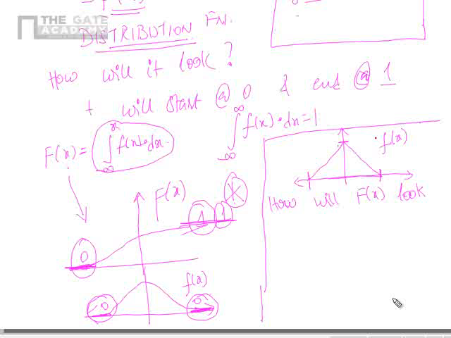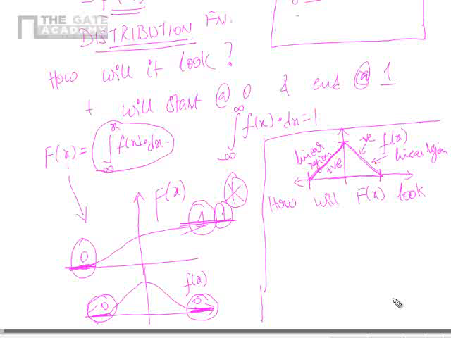Now, see, this is a linear region having a positive slope. This is a linear region having a negative slope. This is a straight line, that means linear region, correct? Here the slope is positive because the function is rising. Here the slope is negative, correct? And what is this slope? This slope is nothing but the slope of the capital F of x, correct?